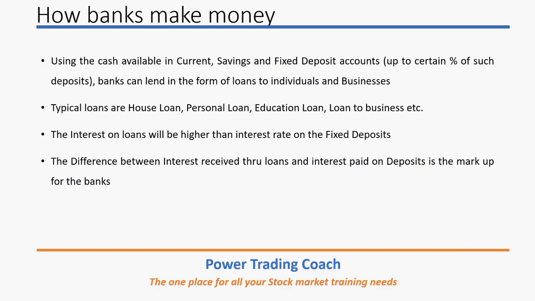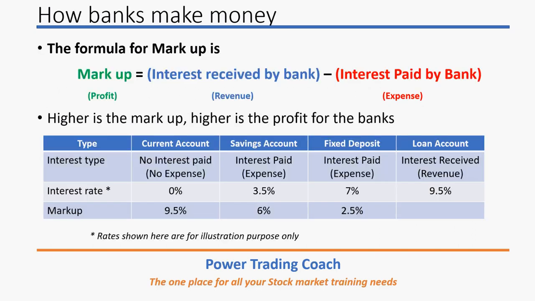As an example, the difference between the interest received through loans and the interest paid on deposits is called markup for the banks. So let's see how the markup works. The formula for the markup is the interest received by the bank in the form of interest charged on the loans, basically the EMI,